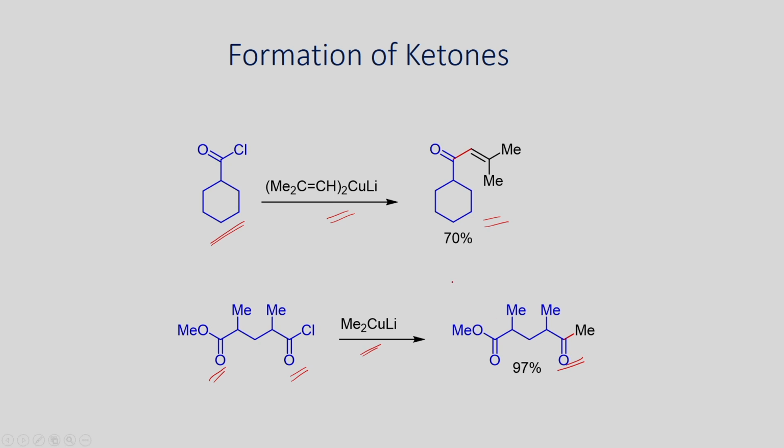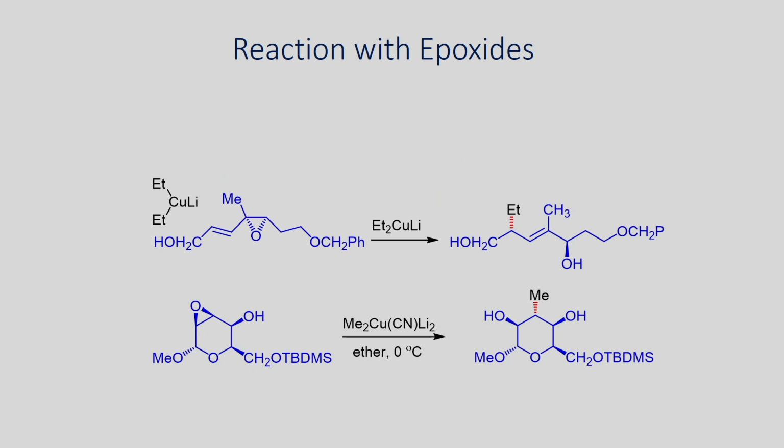So, these are very important transformations, because you cannot make these compounds using organomagnesium or organolithium reagents, and you can make this vinyl ketone as a product from the acid chloride. And similarly, here you can convert this acid chloride into a ketone, where you have the ester group present in the molecule. The next example is the reaction with epoxides.